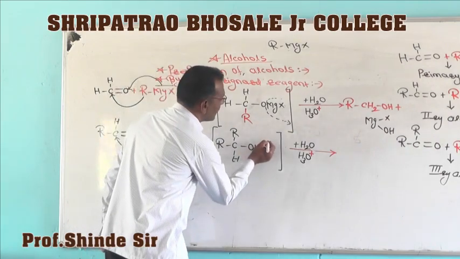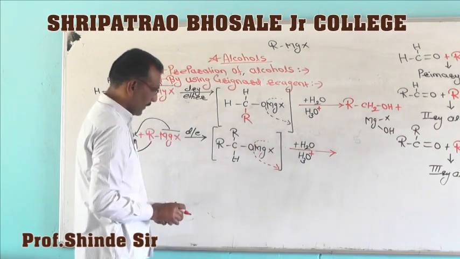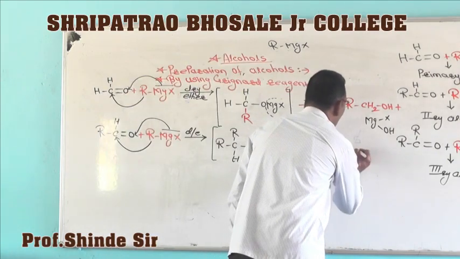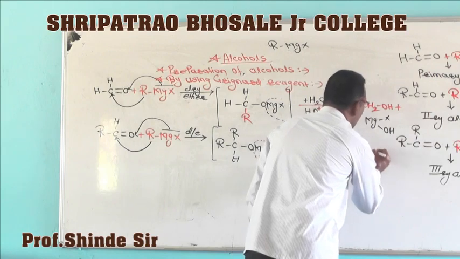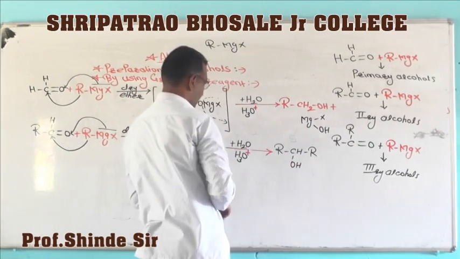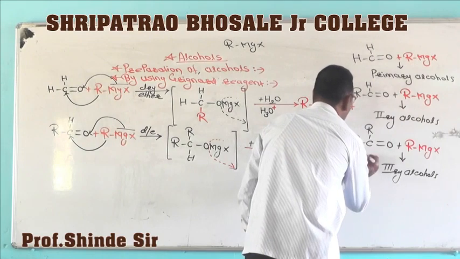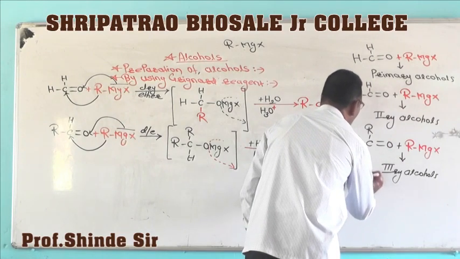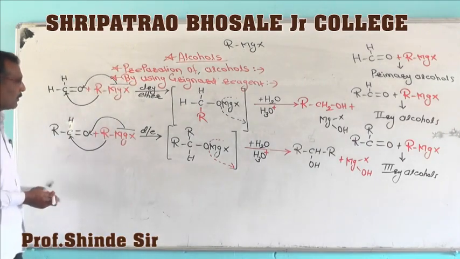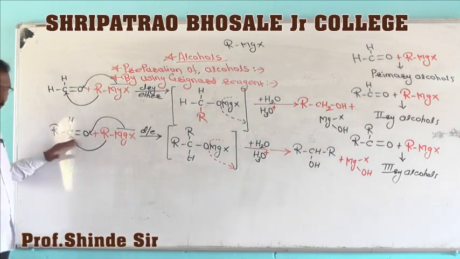The MgX is replaced by proton H plus, and so the secondary alcohol is formed, plus again the byproduct is magnesium hydroxy halide. So for the preparation of secondary alcohols, we have to take aldehydes except formaldehyde.